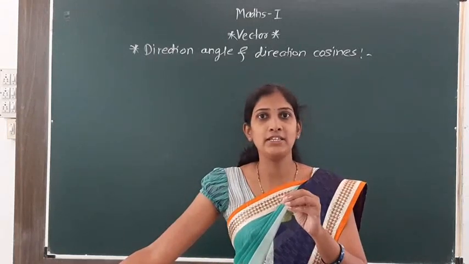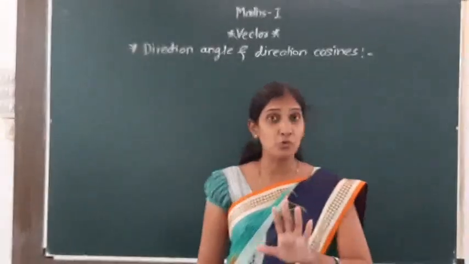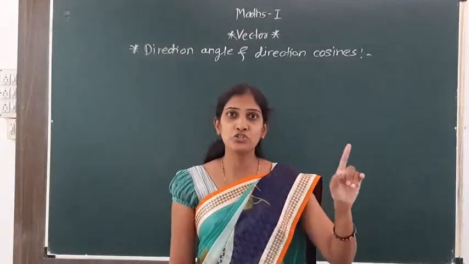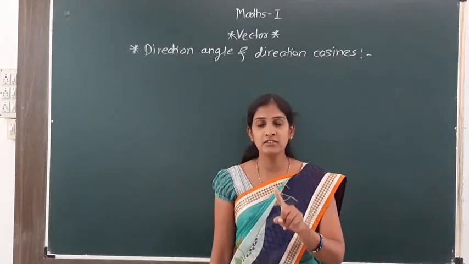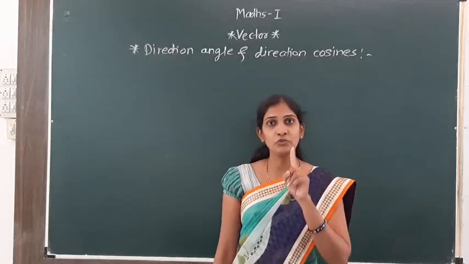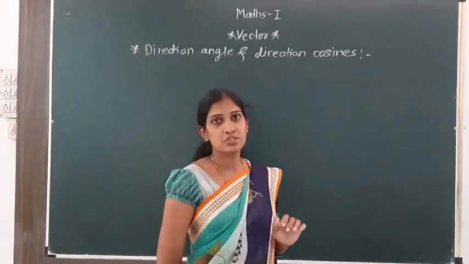Suppose we have to find the position of any point in a space. Then for that we have to find its direction angles and direction cosines.